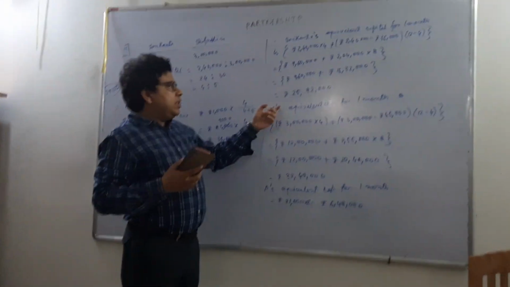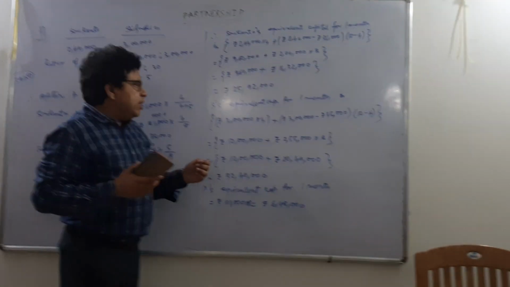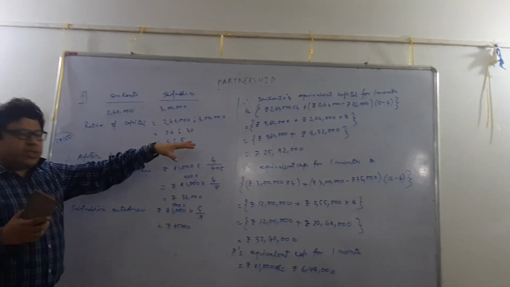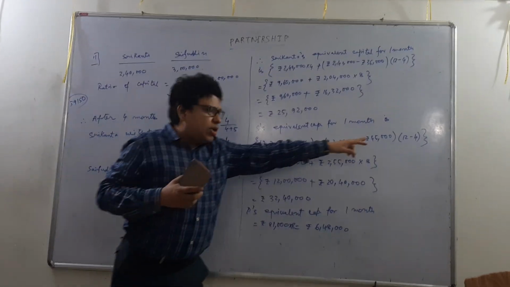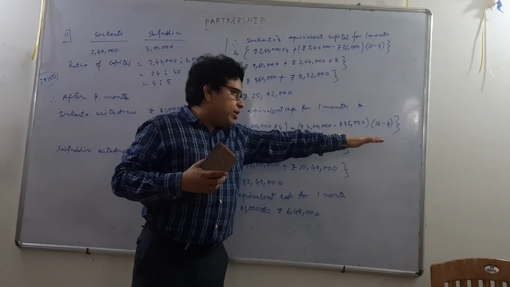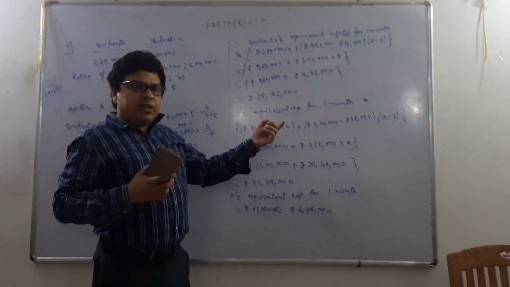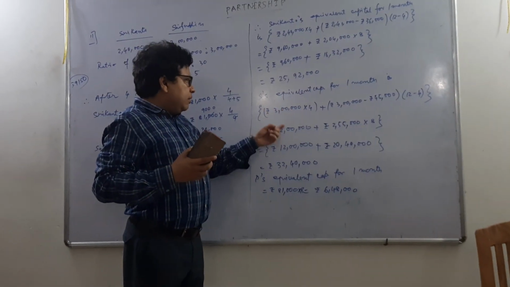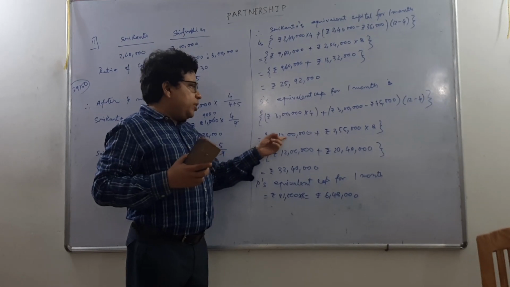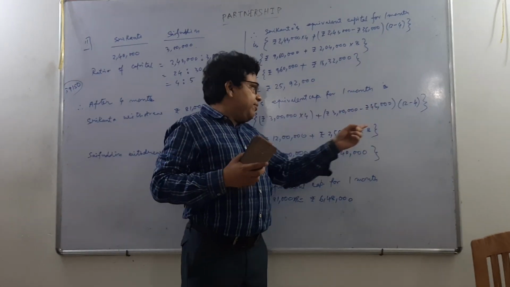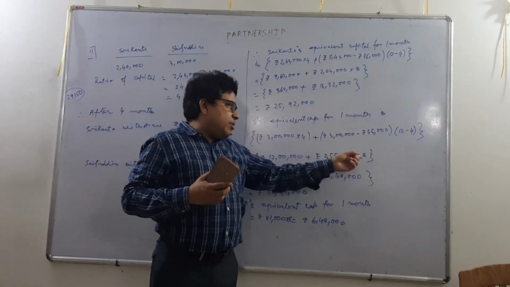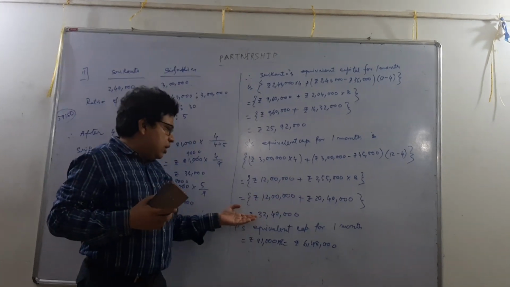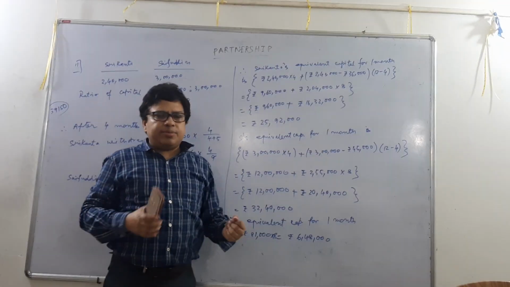And similarly, Saifuddin's equivalent investment for 1 month will be, look, his initial investment was rupees 3 lakhs, which was there in the business for the first 4 months, and for the remaining 8 months of the year, his working investment was rupees 3 lakh minus rupees 45,000. So from 3 lakh into 4 we get rupees 12 lakh, and 3 lakh minus 45,000 is 2,55,000. When multiplied by 8, that gives us 20 lakhs 40,000.